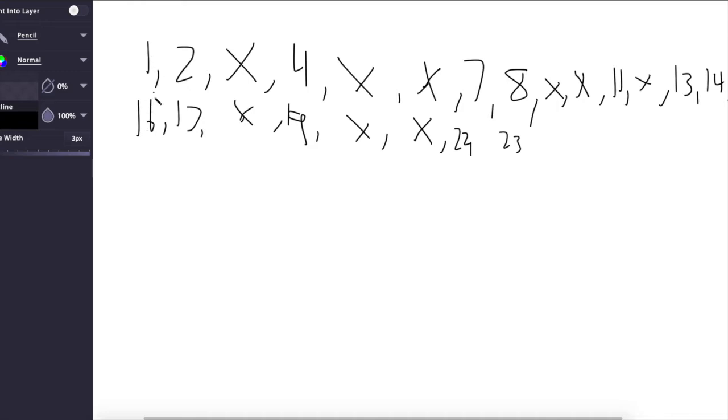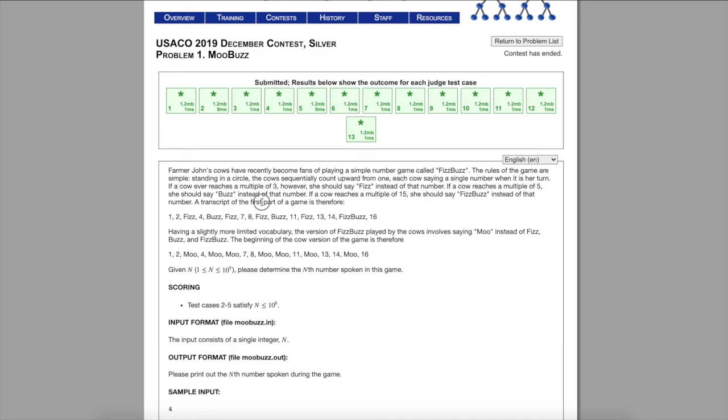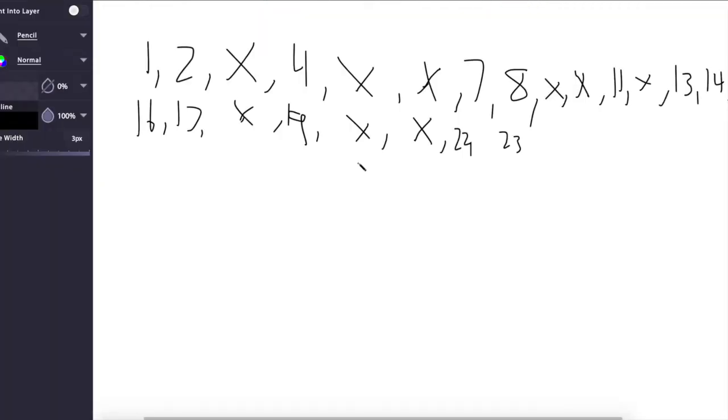These two aren't divisible by 3 or 5, so the numbers are said. Same for these two, but both of these are divisible by 3, and both of these, the numbers are said. So you can see that for every 15 numbers, the pattern repeats, and this isn't a coincidence, because every number that's divisible by 3 or 5 will not be said. So already there's a pattern, and if we take the common multiple of 3 and 5, 15, this is our pattern. Every 15, the numbers that line up will be said.